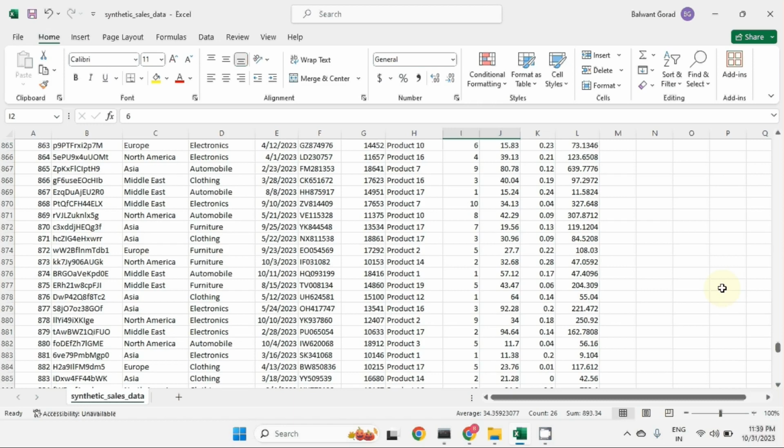Sometimes it is unbalanced, it is incomplete, or it is not as per the requirements. So we can create the fake data and use it for our computer programs. We can even save money with the help of synthetic data, because collecting a real data set can be expensive. Fake data can be cheaper, we can create it easily, and we can build prototype models or test models on that synthetic data.